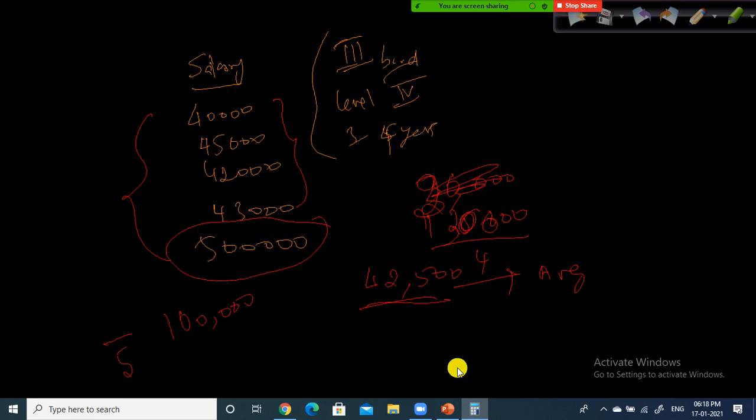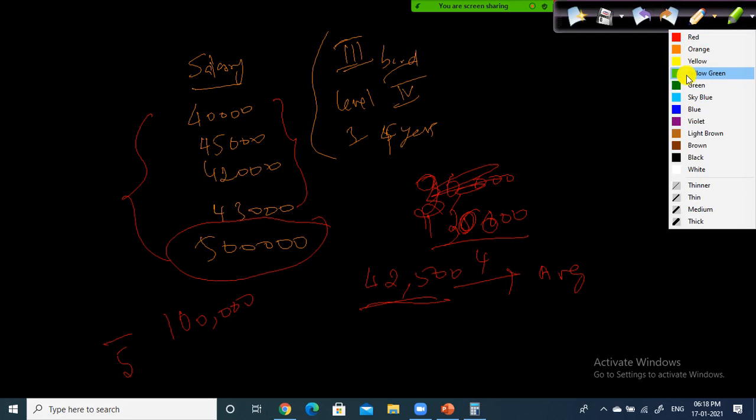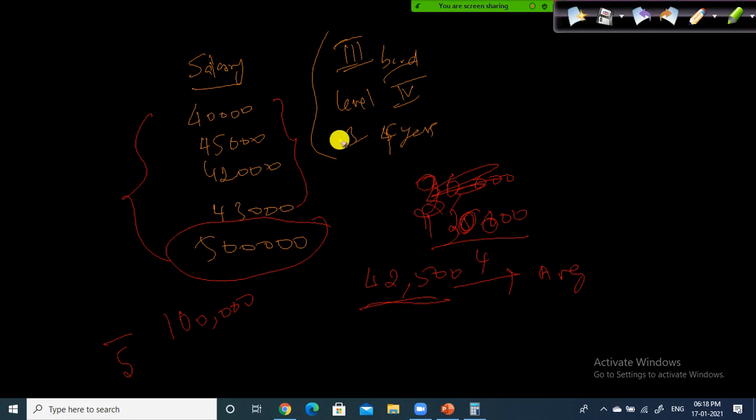Around 1 lakh 30,000, right? So if you do it, 5 lakhs plus 1 lakh 70,000, so 6 lakh 70,000 divided by 5, that is 1 lakh 34,000. So this is the average salary.